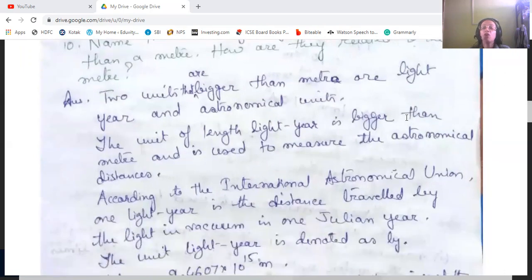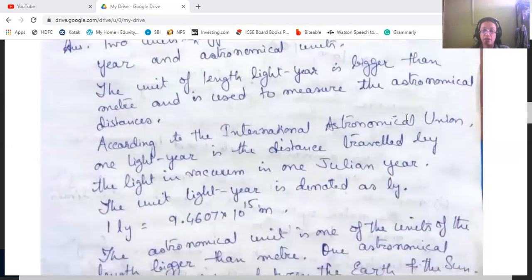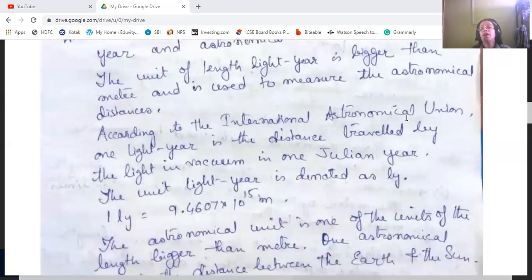According to the International Astronomical Union, 1 light year is the distance traveled by light in vacuum in 1 Julian year, that is, in 1 year. The unit light year is denoted by Ly. So 1 Ly is equal to 9.4607 into 10 to the power 15 meters.